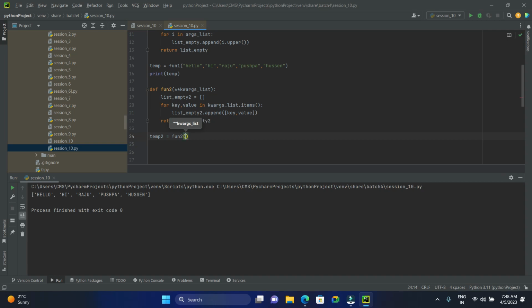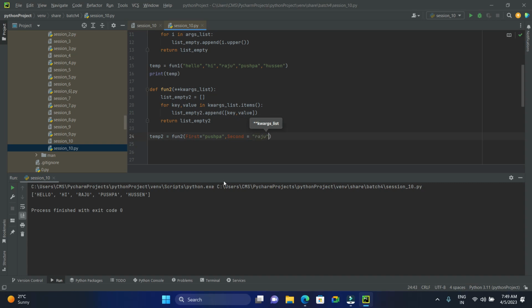Second, Raju is the second value. Next, third one, third, I'll go with Hussein. So these are the three values I'm giving, three keys and values, which are three elements in my dictionary. What is the first element? This is the first element. The second element is a combination of both key and value. First is the key, Pushpa is the value.